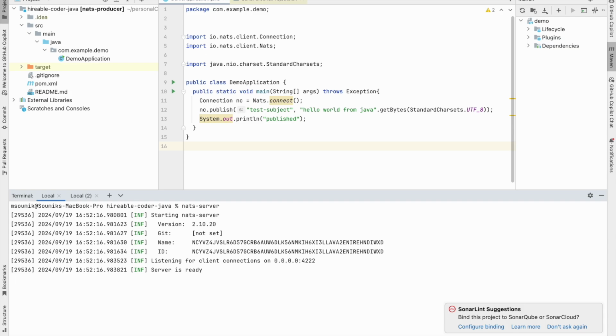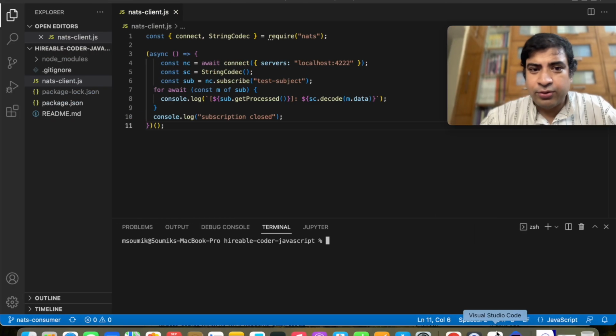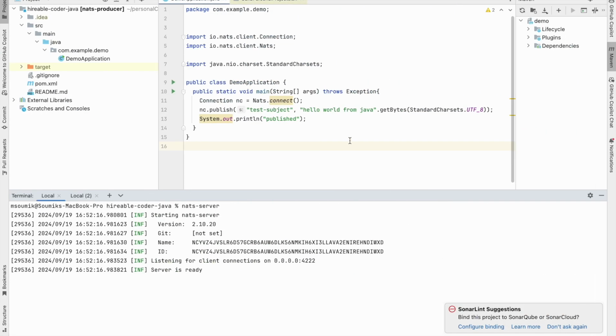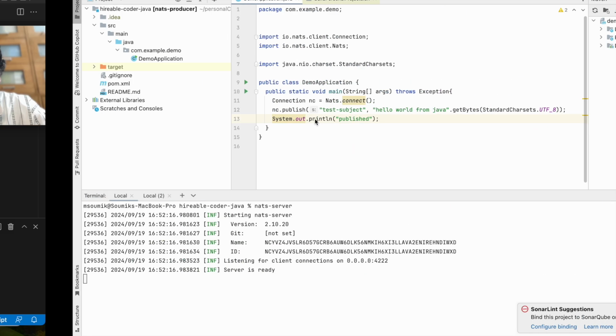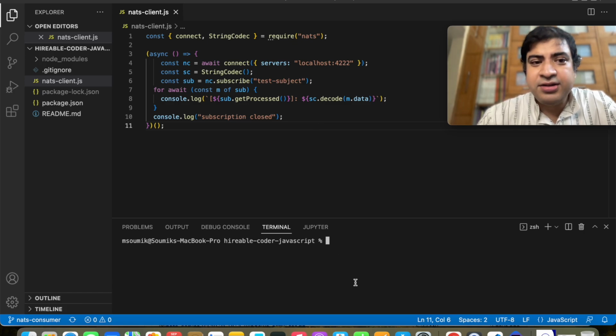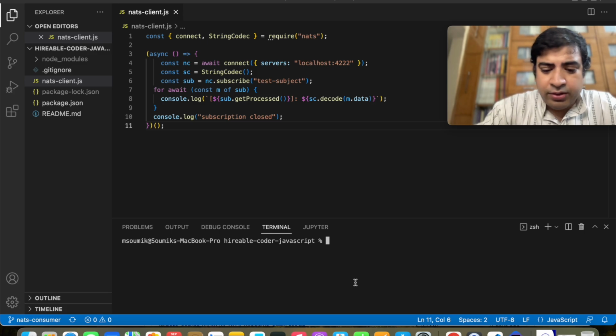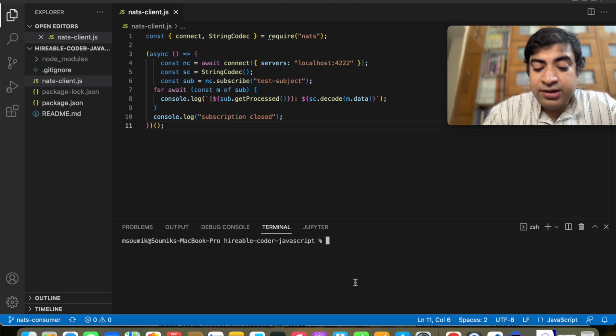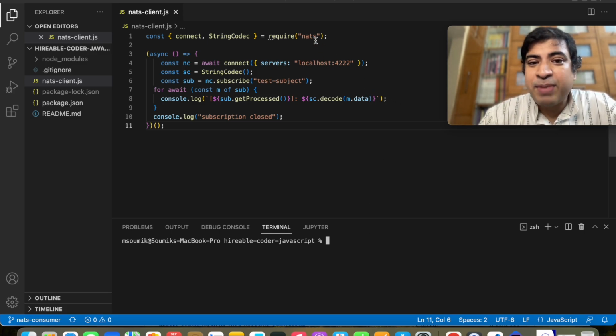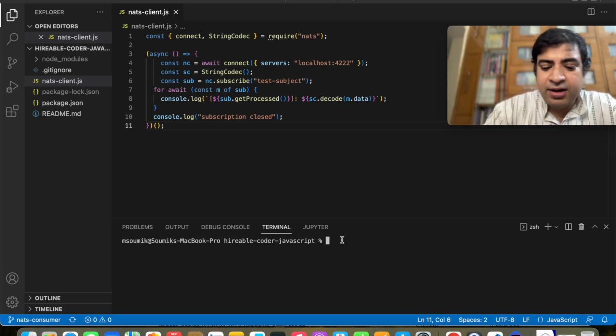Then what I'm going to do is, on one hand, I have this JavaScript client, which is the consumer side. And on the other hand, I have the Java client, which is the producer side. So first I will start the JavaScript client. Now, what I have to do is install this package NATS using the command npm install nats.